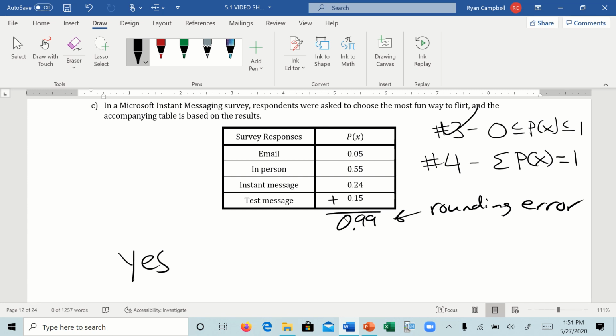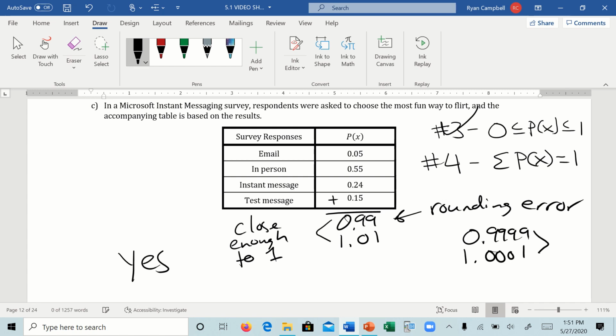If you are rounding to 2 decimals and you get 0.99 or 1.01, we can just say that this is close enough to 1. If you had 4 decimals, you could have 0.9999 or you could have 1.0001. That would be okay.